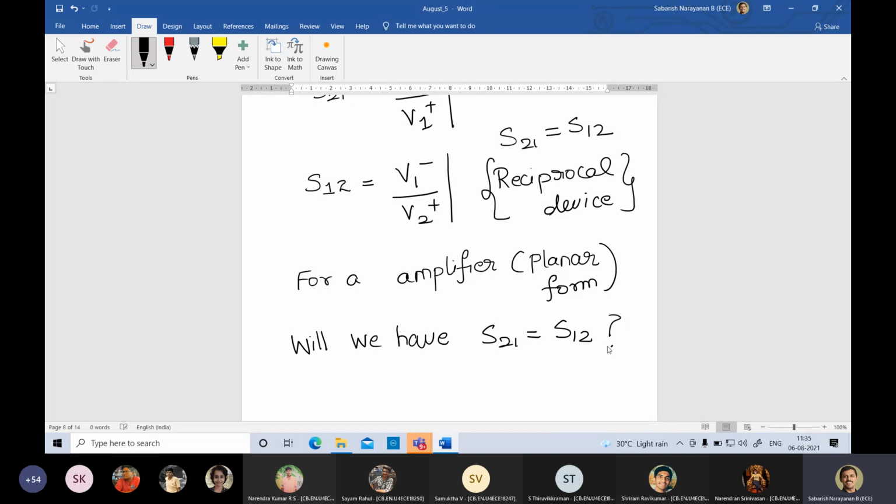Bhuvan Sai, answer this question. Bhuvan. Yes, sir. For now, the question is, for a transmission line, it was okay. For an amplifier, you design an amplifier like this. An amplifier is also a 2-port device and you connect it to a VNA. Will you get this condition, S21 equal to S12?